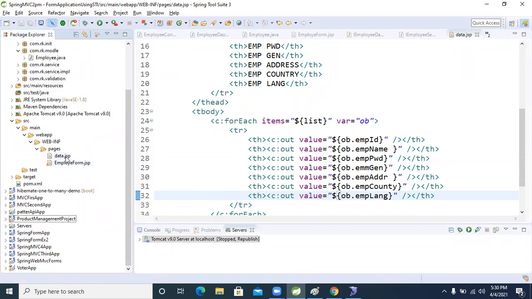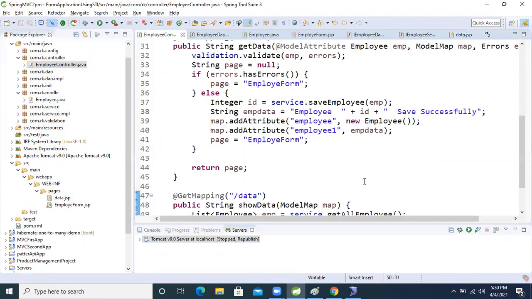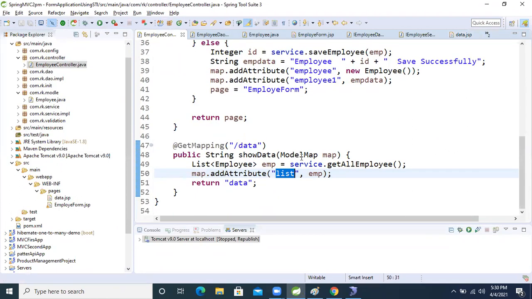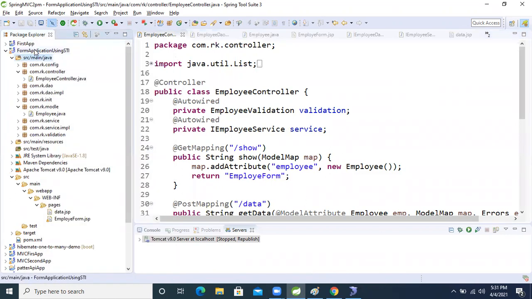Okay, so on the data, come here. We are in the employee controller. So what is that? Data and a list. We will make the request on this one only, right? This one only. So now let's run the application.